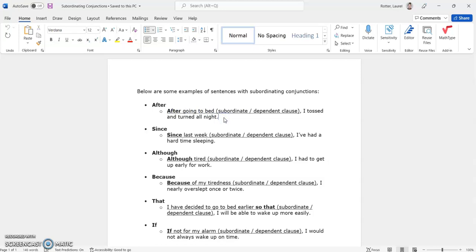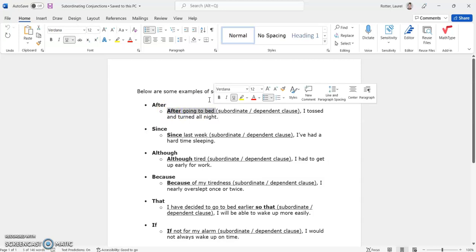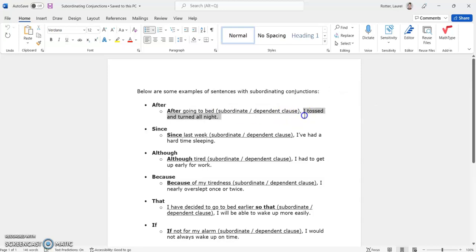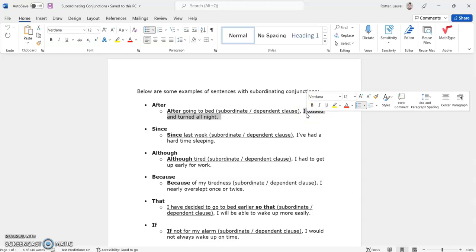Let's first look for the complete thought. After going to bed, what? What happened after going to bed? This is not a complete thought because we don't know. I tossed and turned all night. Well, that actually answers the question of what happened after going to bed. This idea needs this idea in order to make sense. This idea here, I tossed and turned all night, is the independent clause or complete thought.